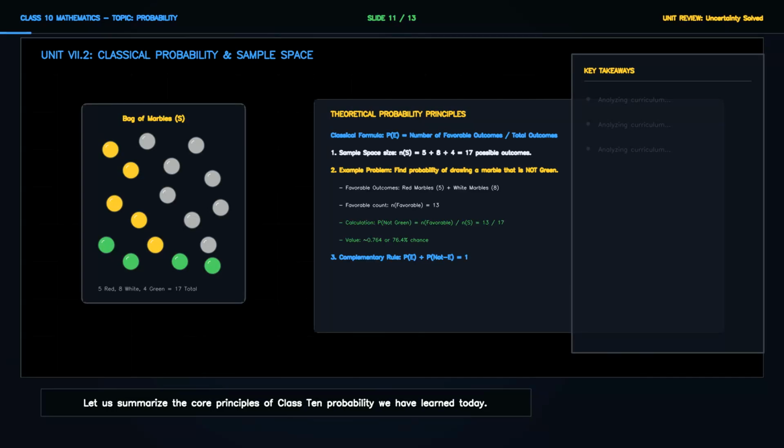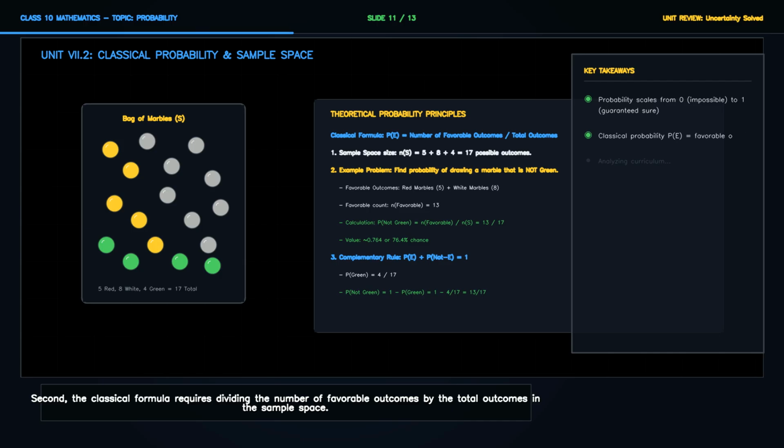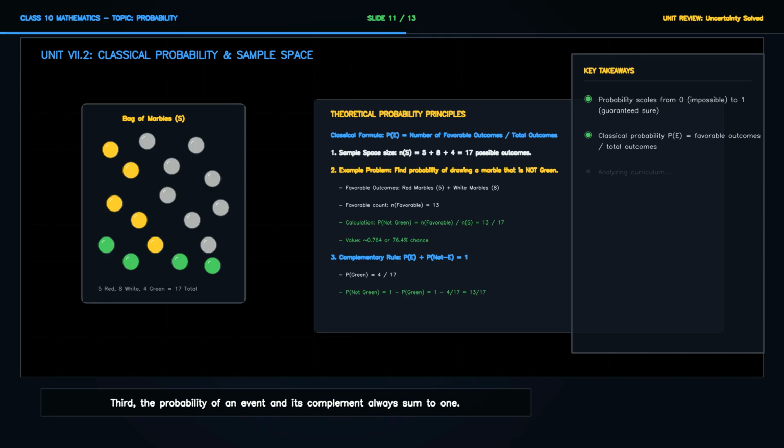Let us summarize the core principles of Class 10 probability we have learned today. First, probability measures likelihood on a strict scale from 0 to 1. Second, the classical formula requires dividing the number of favorable outcomes by the total outcomes in the sample space. Third, the probability of an event and its complement always sum to 1.